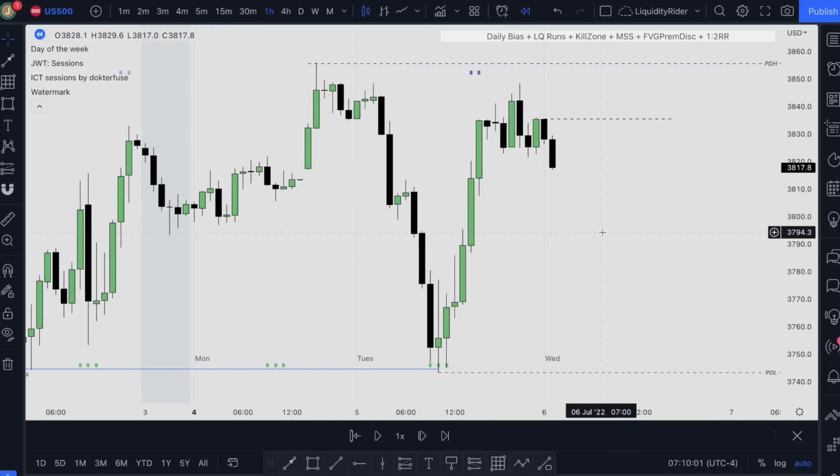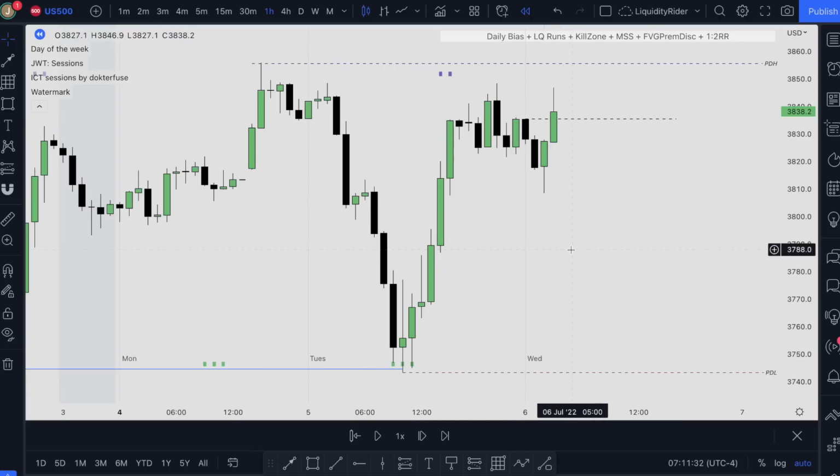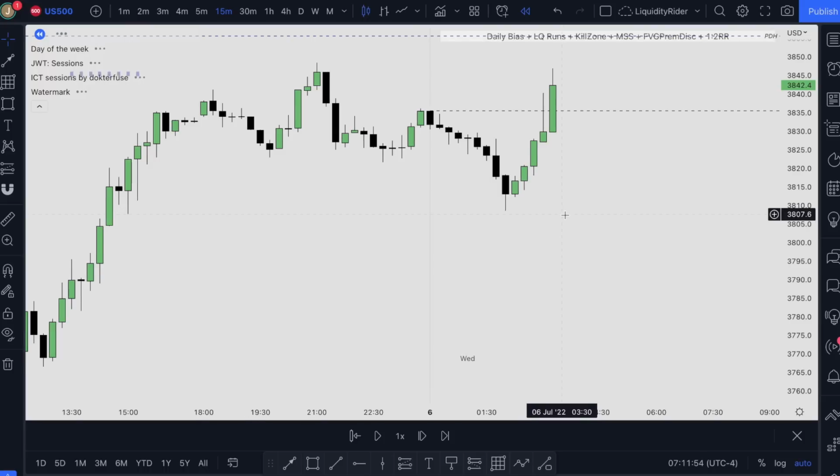Okay, we are starting a new day and we have our midnight open. We can see that our price has dipped down, and we are only going to focus on the New York kill zone, which is between 8:30 to 11:30 in the morning session, and for the afternoon session it will be 1:30 to 3:30 p.m. So we won't be participating in any trade setups that form in the London session. So let's wait patiently until we reach our New York kill zone.